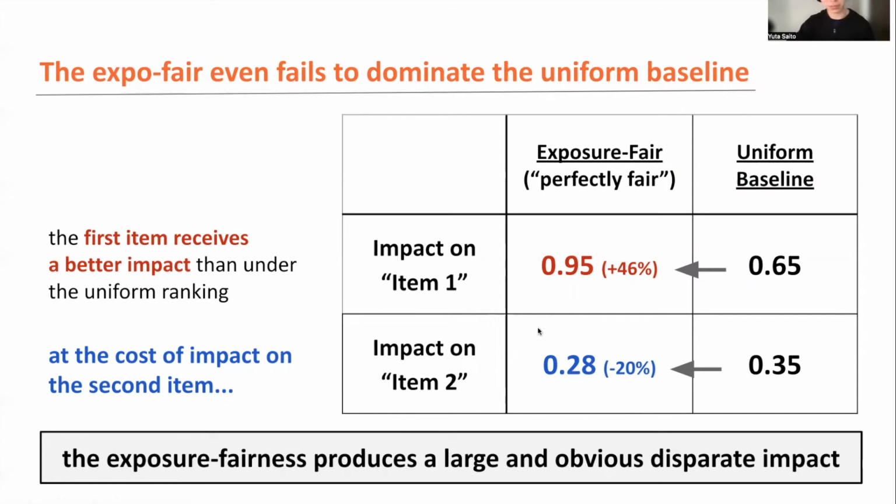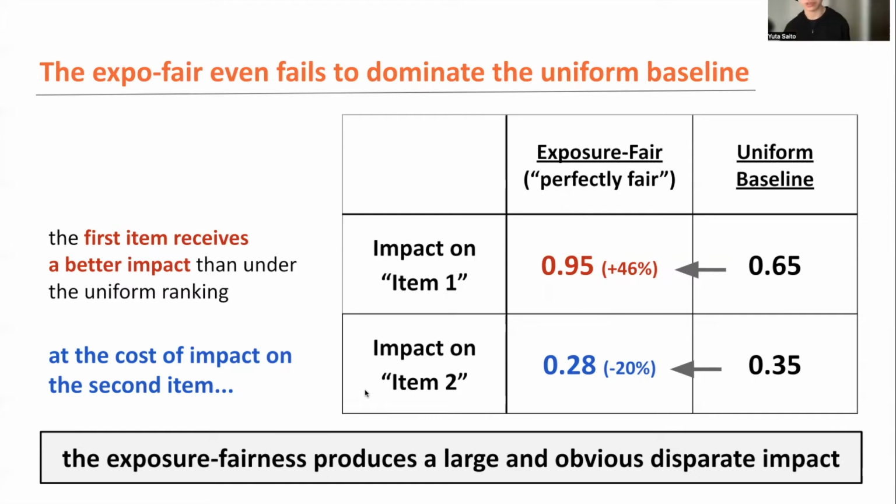The exposure fairness framework seems to produce a large and clearly obvious disparate impact between the first item and the second item. And the problem is that this is defined as the perfectly fair ranking, or this unfairness is happening even under the perfect satisfaction of the exposure fairness framework. Again, how come we can say this is the perfectly fair ranking? It should be very unfair. So that's one of the unfairness issues we indicated in our paper.